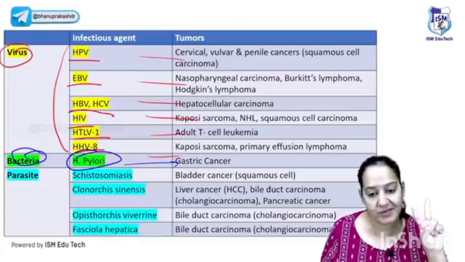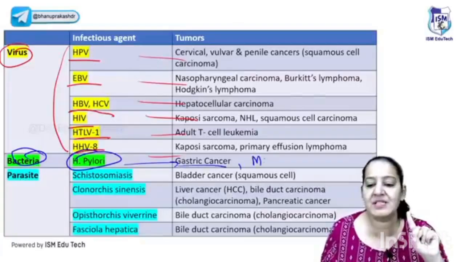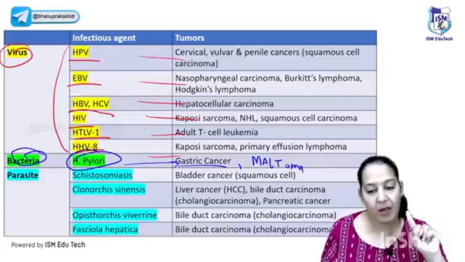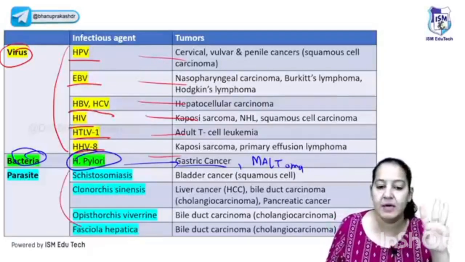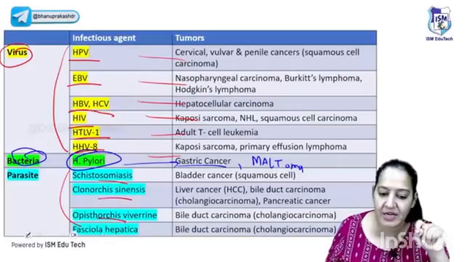It causes two stomach cancer: the gastric cancer, the adenocarcinoma of the stomach, and maltoma, the lymphoma or the maltoma of the stomach. Both of them are stomach only. One is adenocarcinoma, one is maltoma. And there are 4 parasites which causes cancer: schistosomiasis, Clonorchis sinensis, Opisthorchis, and Fasciola hepatica.